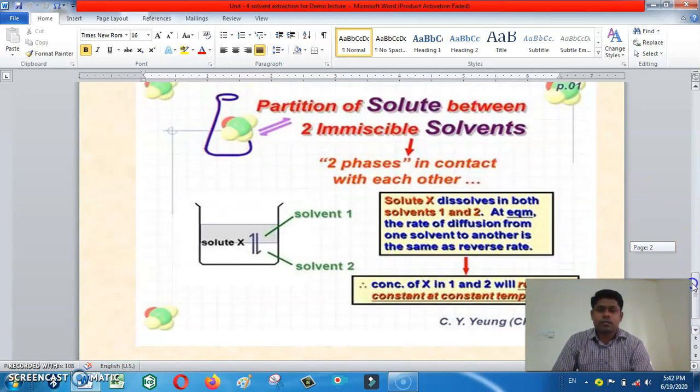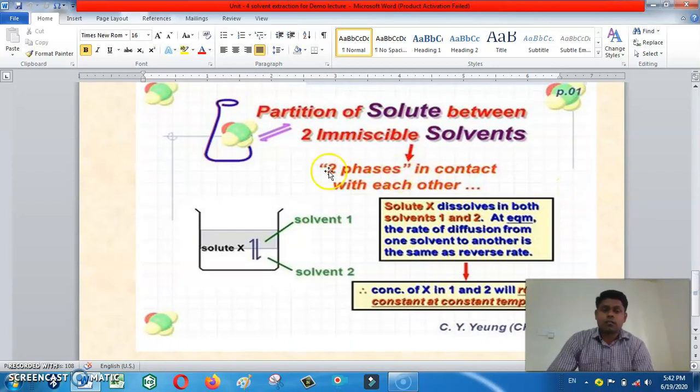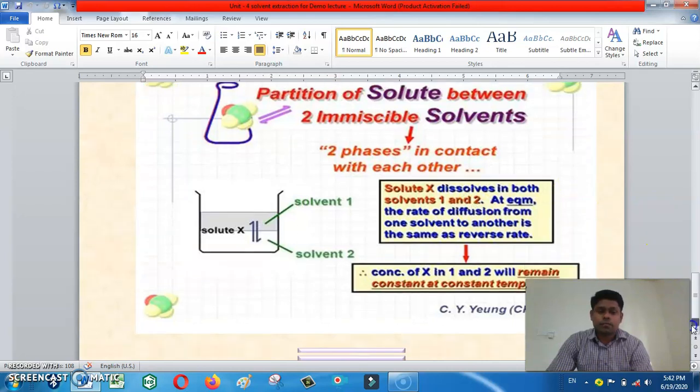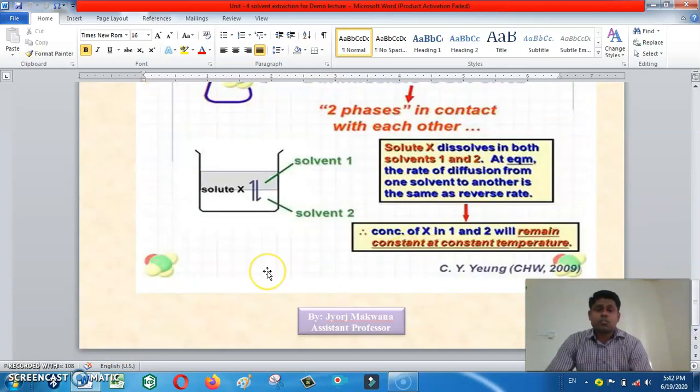One more diagram is here for understanding it better. Partition of a solute between two immiscible solvents, that means two phases in contact with each other. Solvent 1 and solvent 2, both are immiscible in nature. If miscible, then the law is not applicable here. So that is called the law of distribution, the Nernst distribution law.